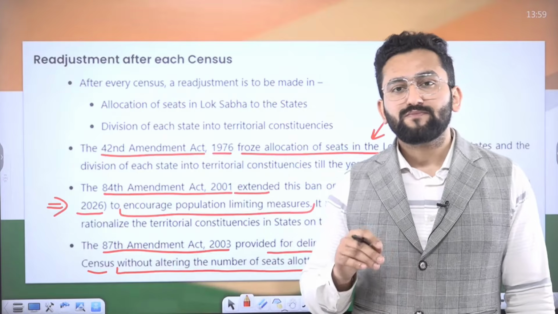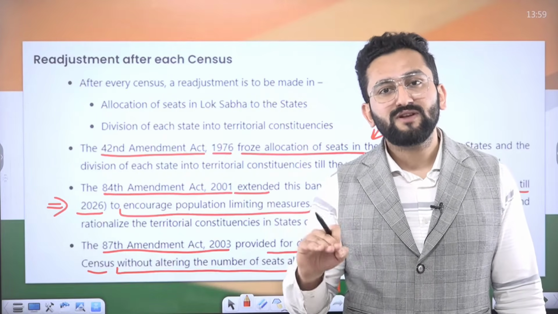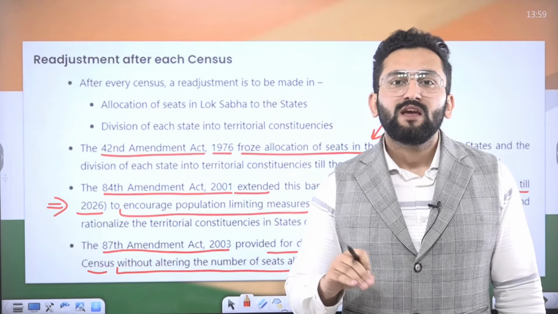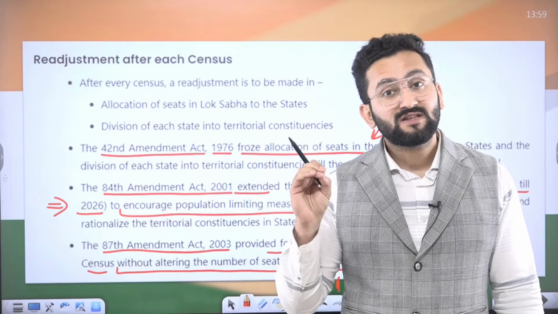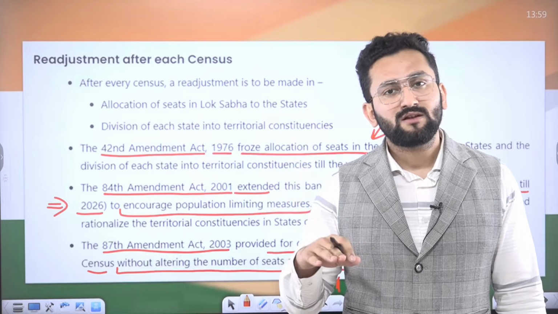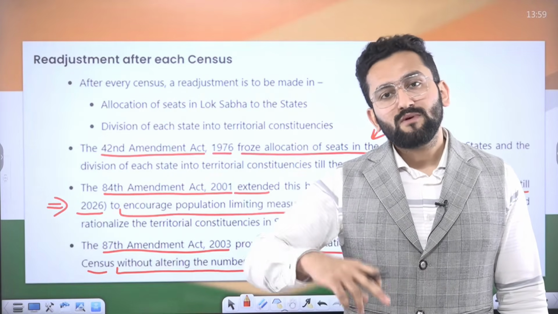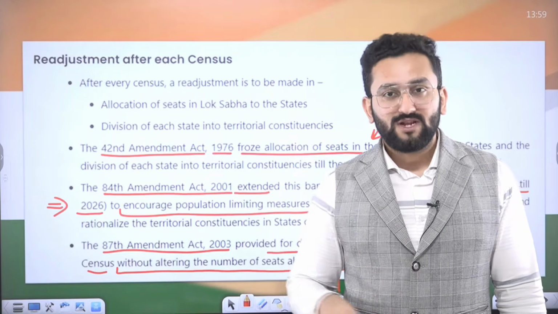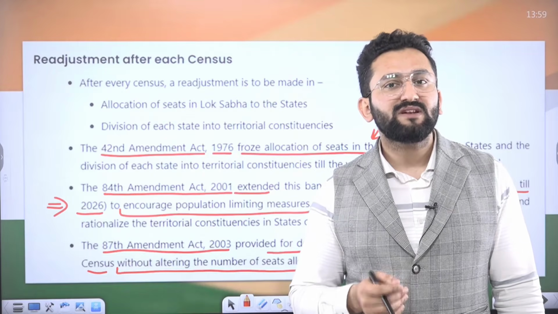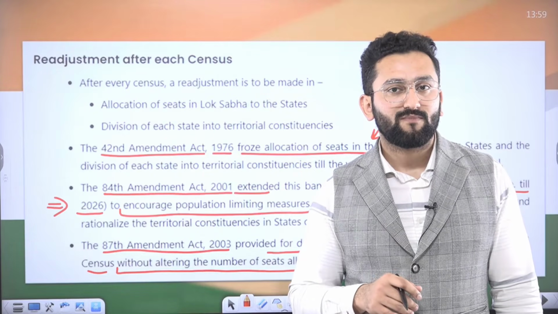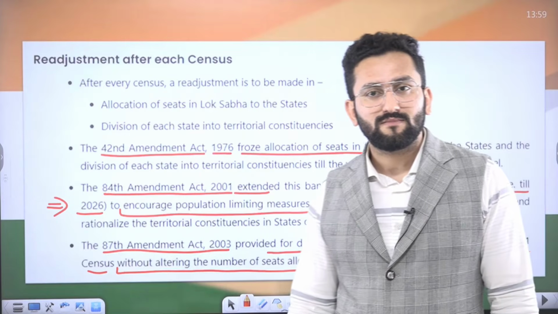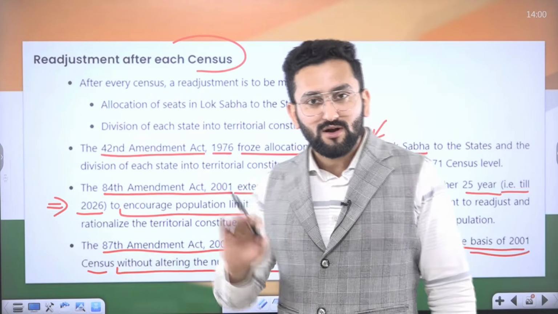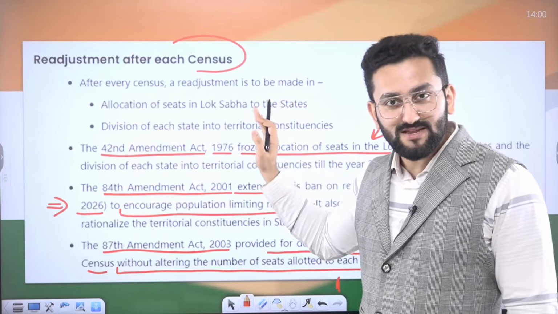UPSC can also say there's a mandatory minimum number of seats which need to be reserved in Parliament, Lok Sabha, Rajya Sabha, from every state and UT. Now, is the statement true or false? You would say, sir, it is true. Right? I think now you're clear with the readjustment after census.